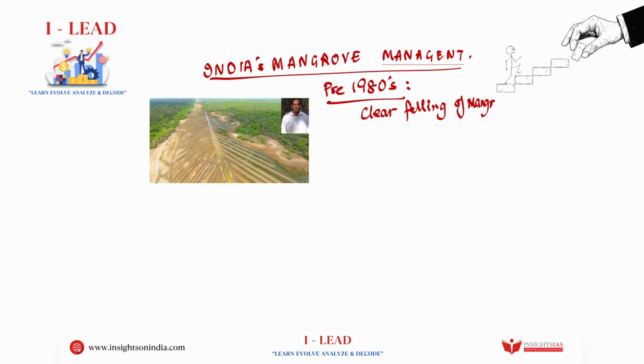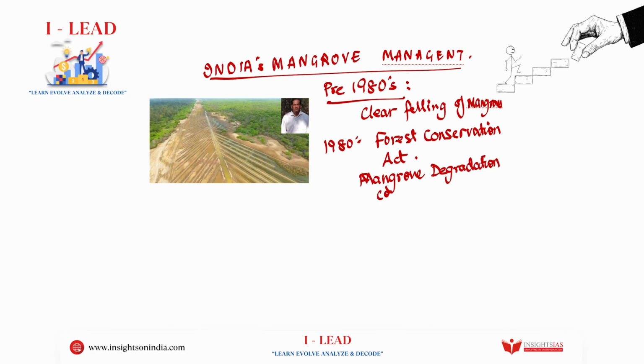But slowly, in the late 1980s, there was the Forest Conservation Act, enacted in 1980. However, it did not lay a lot of emphasis on mangrove degradation, so because of this, mangrove degradation continued.